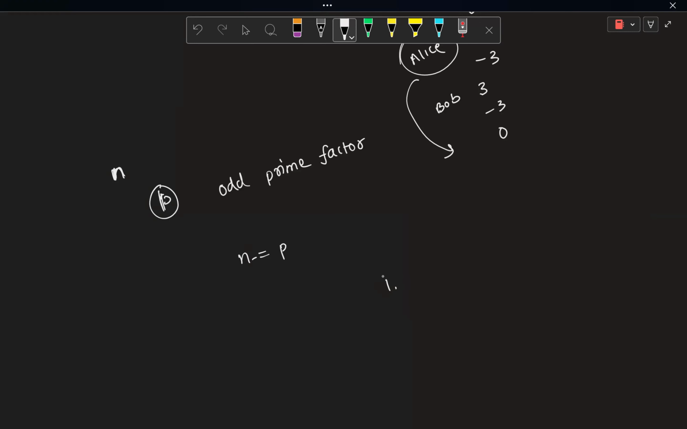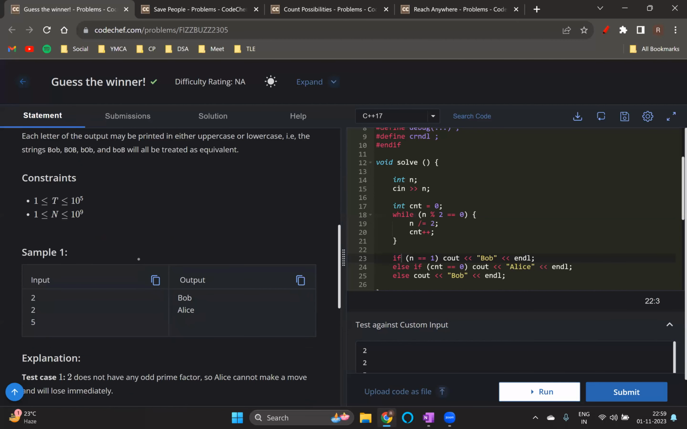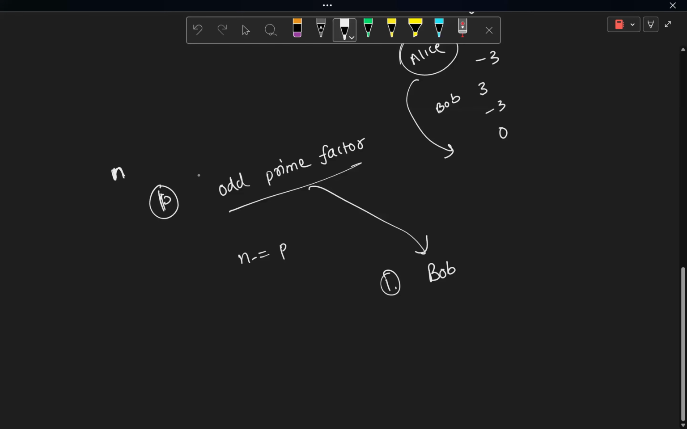So the first thing which should come to your mind is, what if there is no odd prime factor? Then Bob will win, right? How will you check if there is any odd prime factor or not? One thing is that you can just try to run a loop, but it won't work in this case, since the value of n is quite large and the number of test cases is too many. So it would not work.